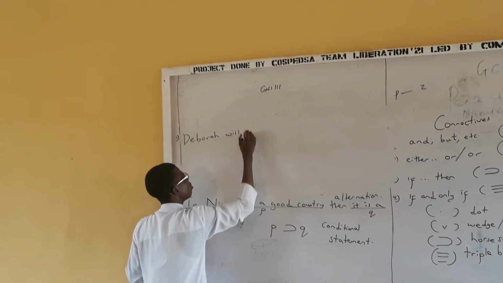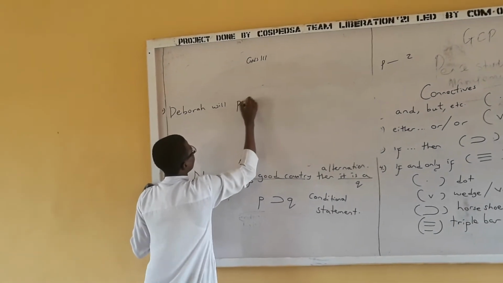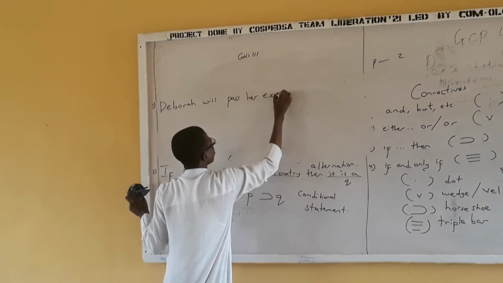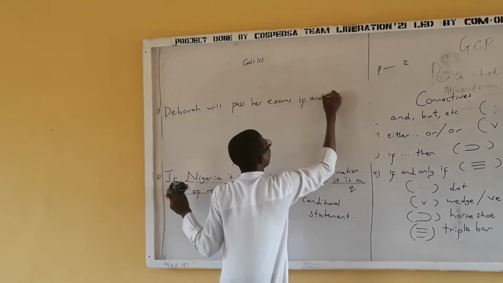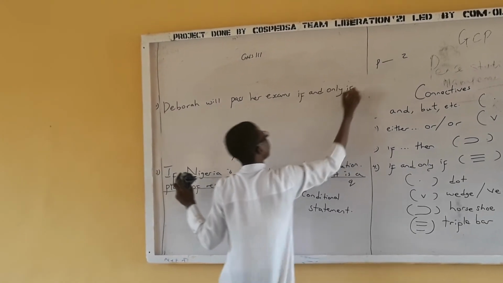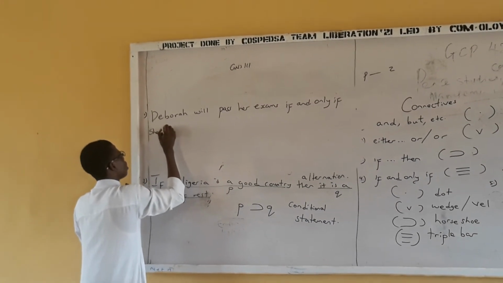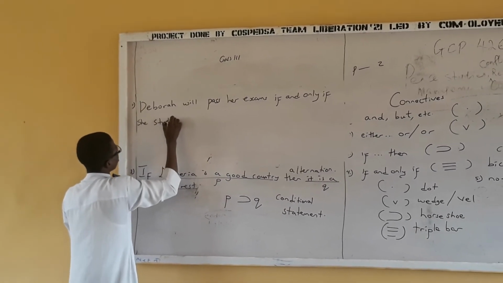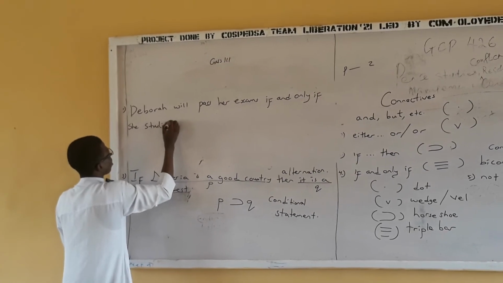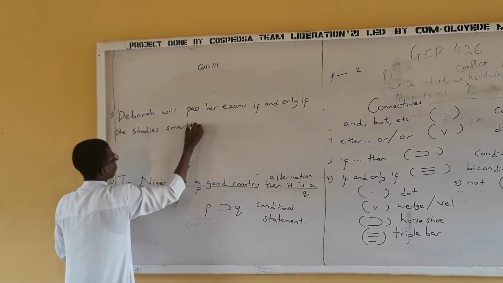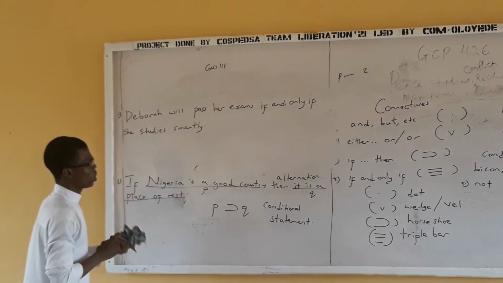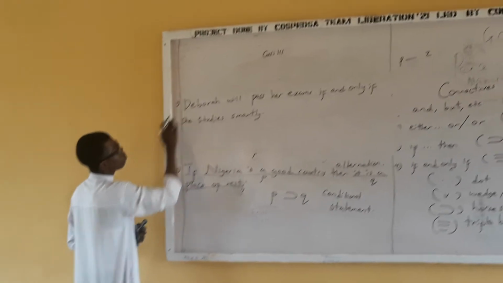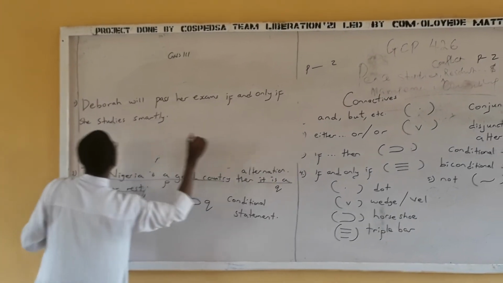Deborah will pass her exams if and only if she studies smartly. I used to tell people, we don't really study hard, we study smartly. Let's think that. Now, Deborah will pass her exams if and only if she studies smartly.